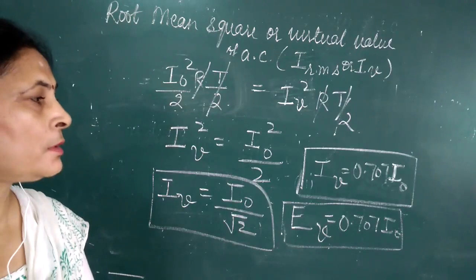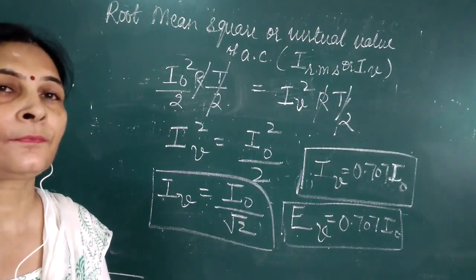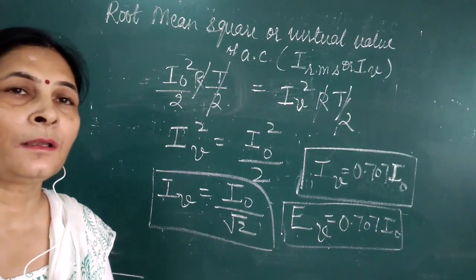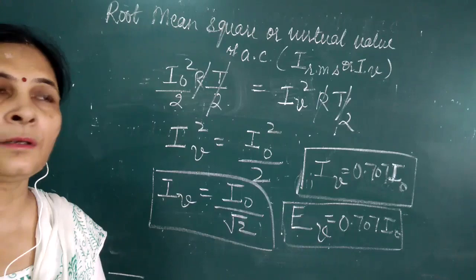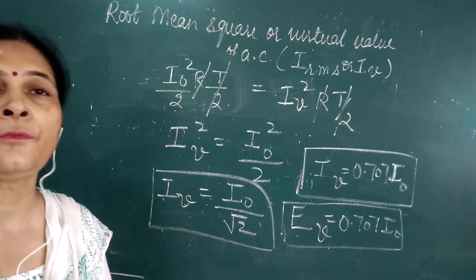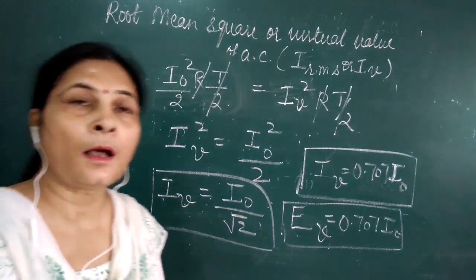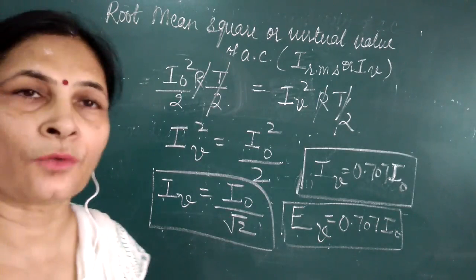Then we'll talk in the next lessons about how, depending upon the circuit elements, like if we are using resistors, or in place of a resistor we are using an inductor or a capacitor, when an alternating EMF is applied, how the current is going to change. Thank you. This is for today.